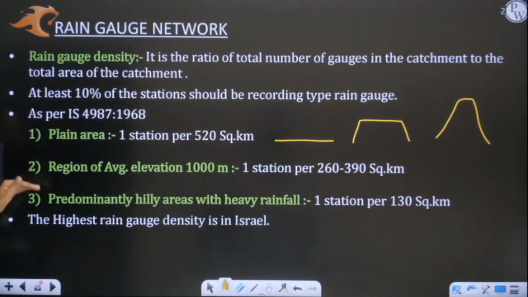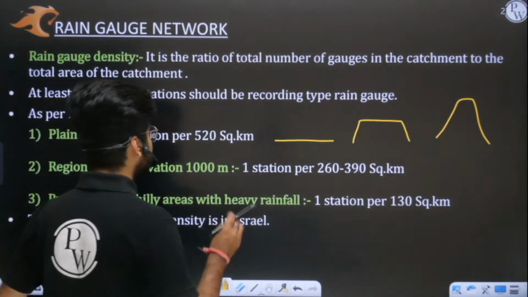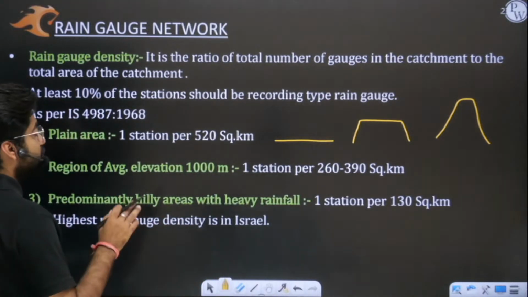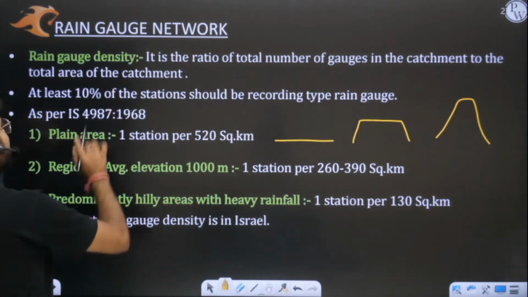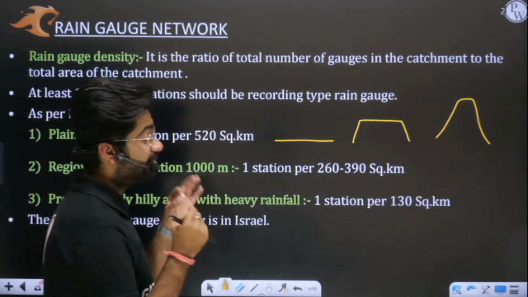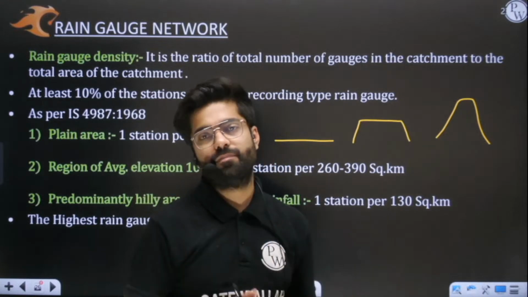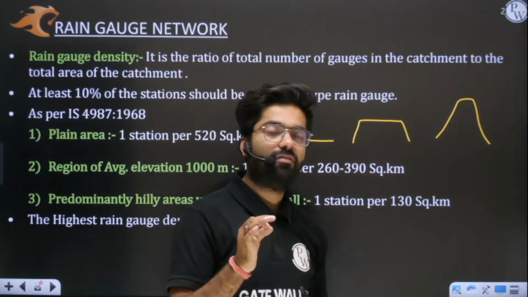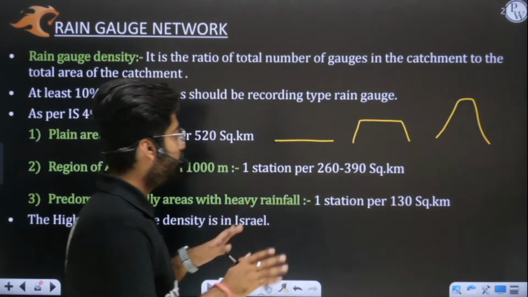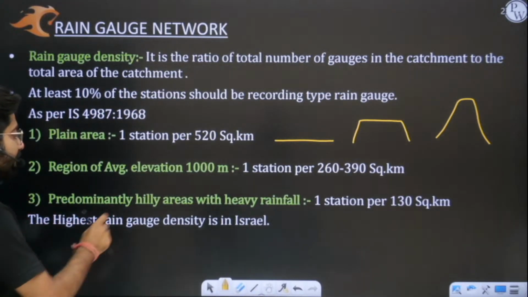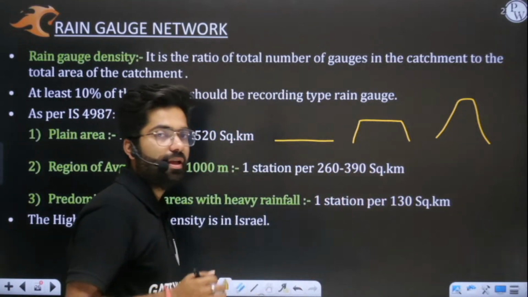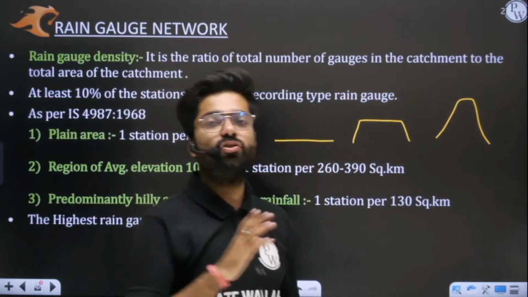Okay, so in these three regions, the code is mentioning how many stations you should maintain in a given amount of area, or simply the code is specifying the density. If more rainfall is there in an area, there we should have more rain gauges. Yes or no? Here the code specifies that in hilly areas which receive more rainfall, at least one station should be there in every 130 kilometer square.